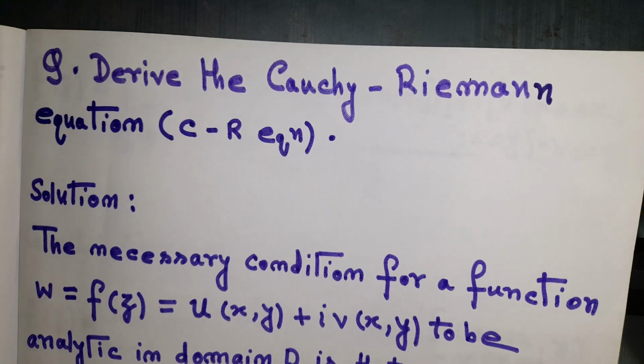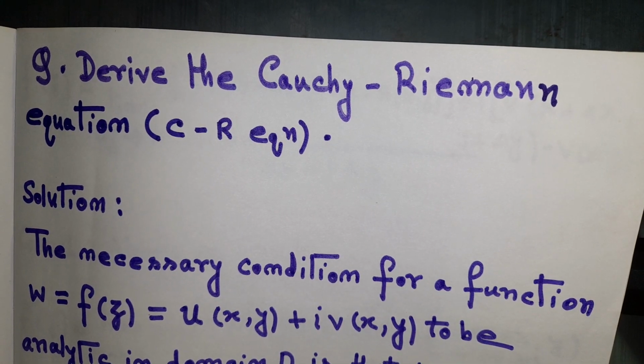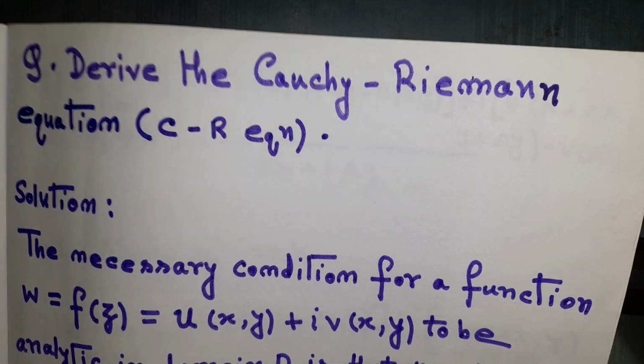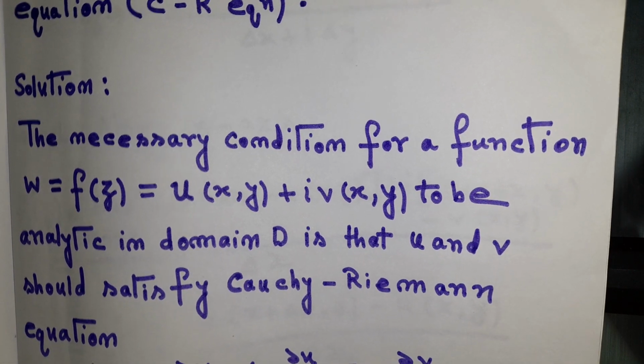The next question is: derive the Cauchy-Riemann equation. This also comes as a 10 marks question in examination. Please derive the Cauchy-Riemann equation.